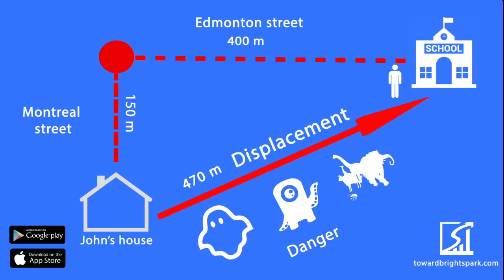The path distance is always greater than the displacement between the origin and destination, unless the distance is a straight line. In this case, the displacement and distance are identical.